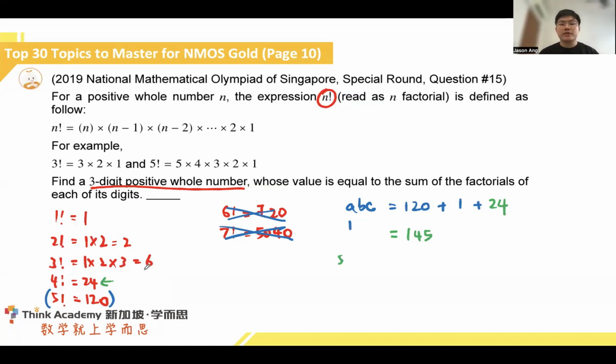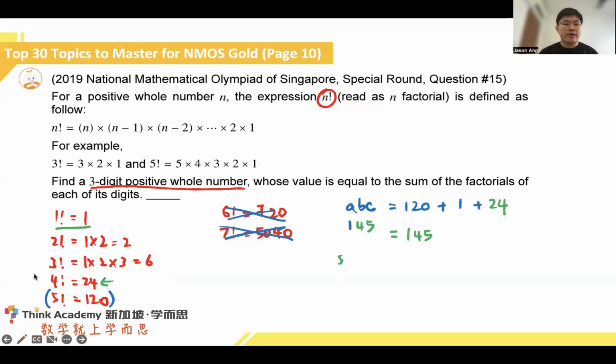Now, the second part is where we already know that the hundreds place cannot exceed 1. Henceforth, 1 factorial is definitely inside, which has to be the value of A. Now, we only need to finish off the last part, which is to have a 5 within our answer. And the only way to do so is to add a 24. 24 happens to give us 1, 4, 5. So our number over here is actually 145.